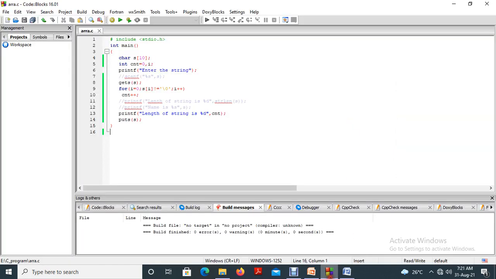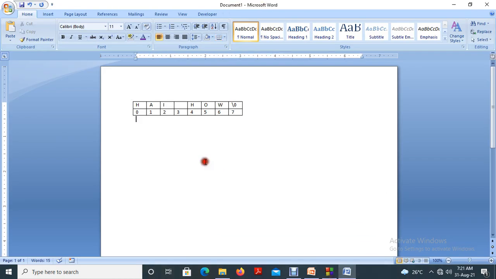So according to our program, what I did is, here i equal to 0, so s of i, s of 0. We are verifying whether s of 0 is not equal to null, not equal to backslash 0.